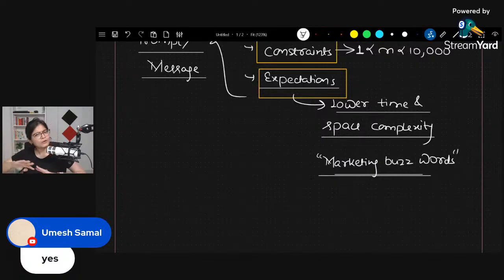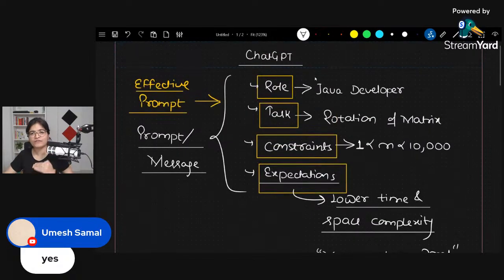But there are so many people who are not aware of this thing. They are writing directly, giving very limited information to ChatGPT. That's why they're not getting good results. So the higher amount of data you provide to ChatGPT, the better results you will get. That's the ultimate thing which I really want to talk about here, and that should be the flow with the help of which you will write effective prompts.